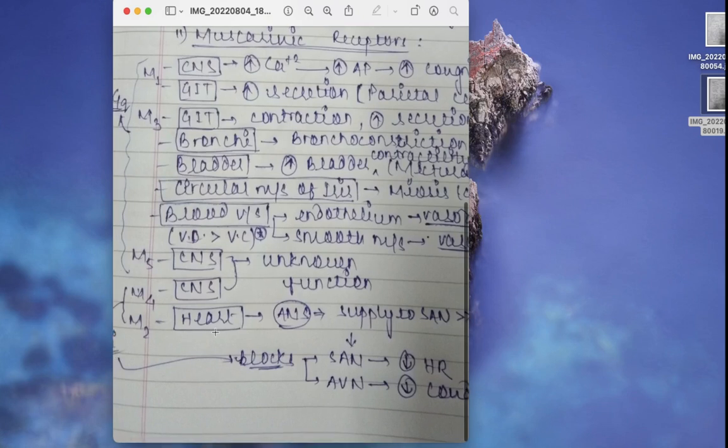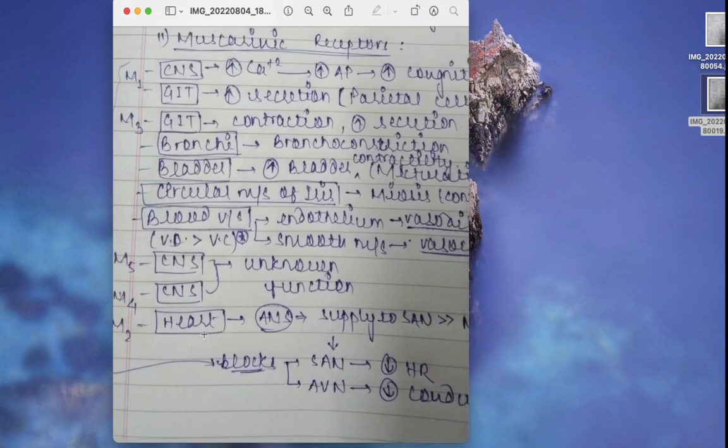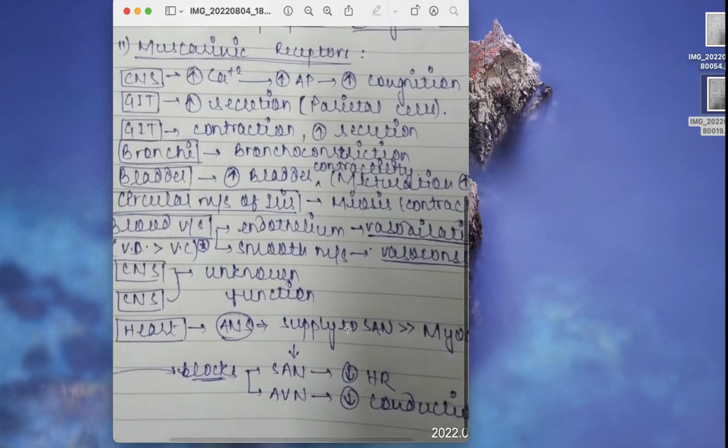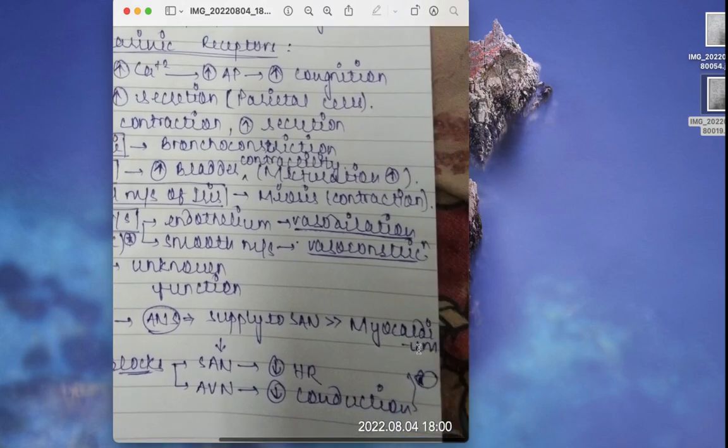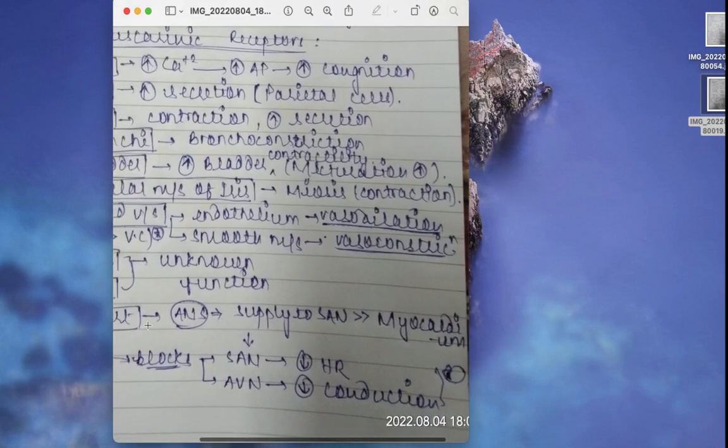Now, the M2 type, this is very important. M2 is present in the heart. Just remember, the M3 receptors aren't present in the heart, but the M2 are present in the heart. They help in inhibition of the ANS of the heart, the autonomic nervous system present in the heart that supplies the SA node and the myocardium. The M2 receptors are more likely to be present in the SA node, so they cause more inhibition in the SA node as compared to the myocardium of the heart.